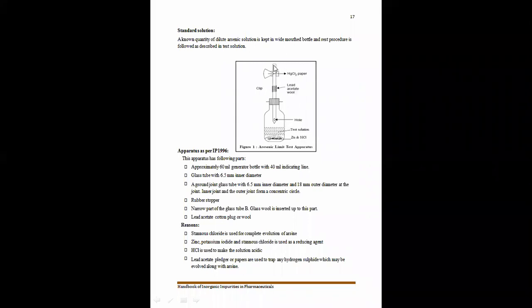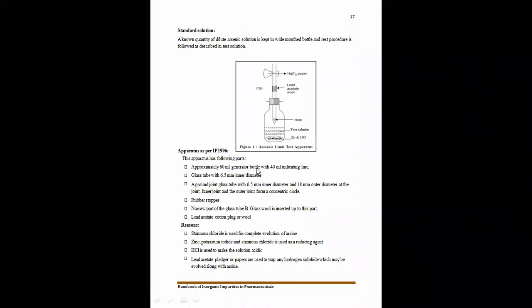Here also we are going to take two apparatus for the determination of arsenic impurity. One is the test apparatus, and in the same way we will take a second, standard apparatus, in which we use only a known amount of arsenic impurity. Now, what is the actual apparatus? This apparatus has the following parts.